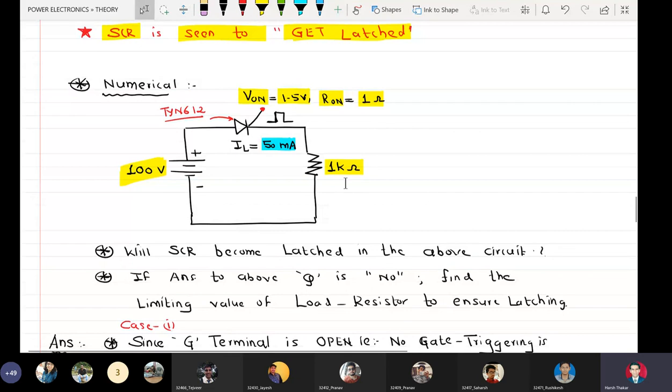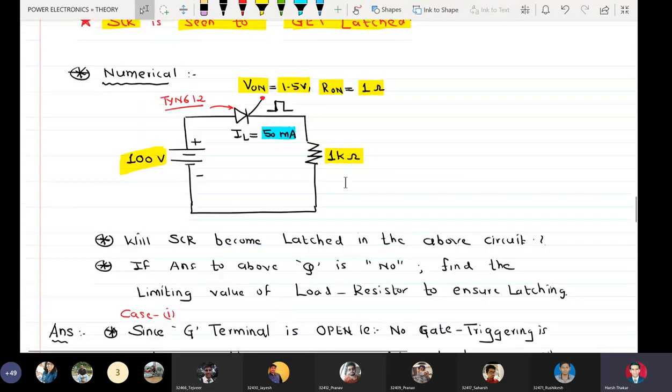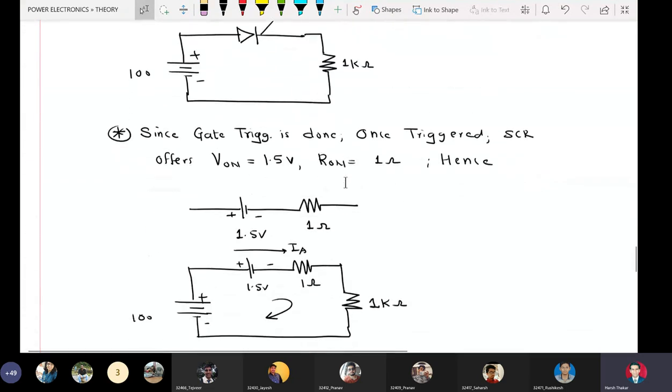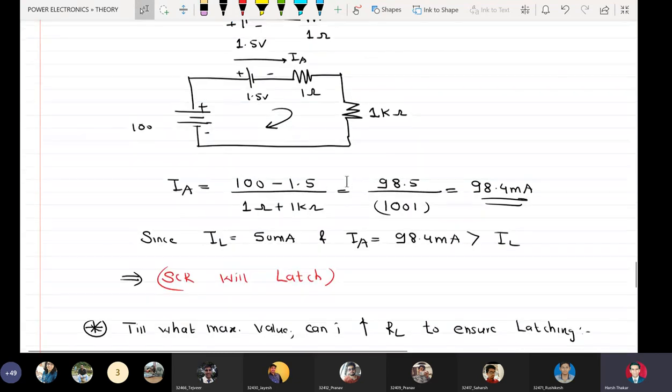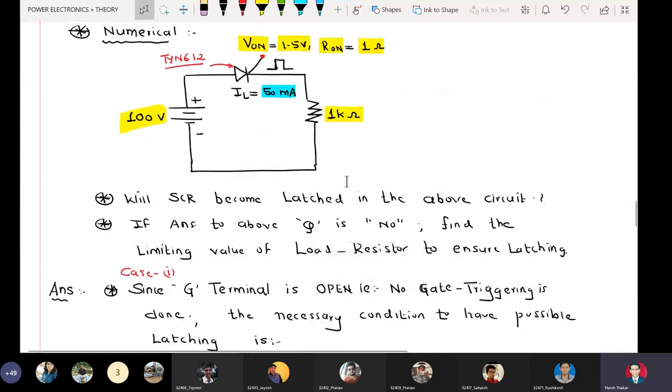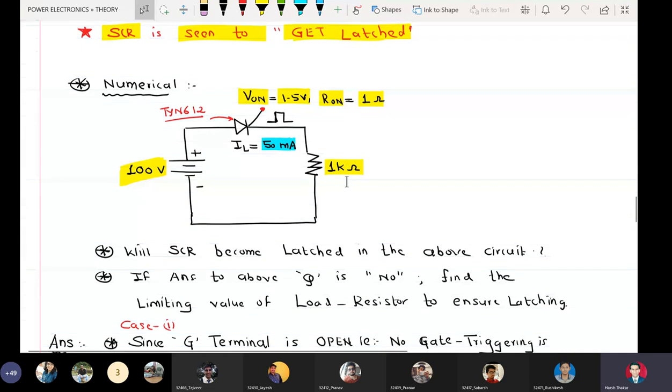Then once the gate pulse is applied, the SCR now acts as a 1.5 volts source in series with a 1 ohm resistor. We have put it here, and using simple network theorems or formulas, we have found out that the device current is 98.4 milliamperes, which is greater than latching current. So yes, if gate pulse is applied in this circuit, then SCR will surely latch.